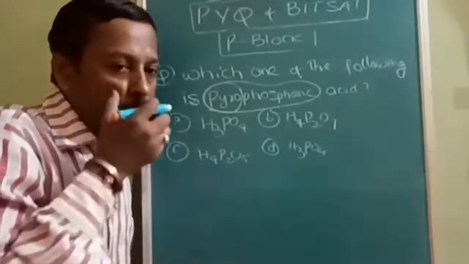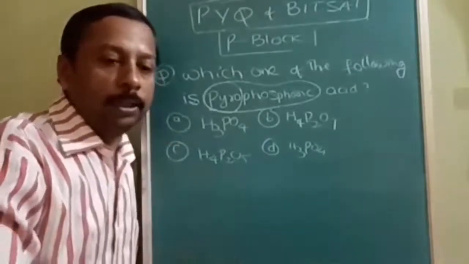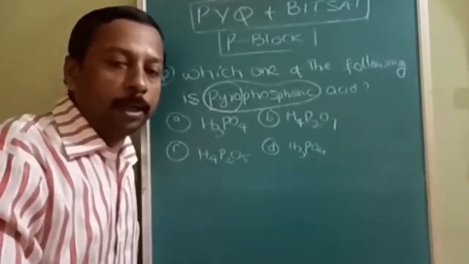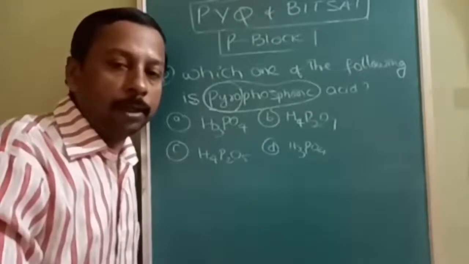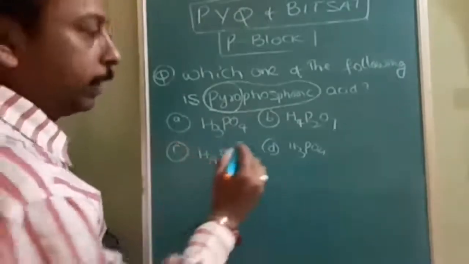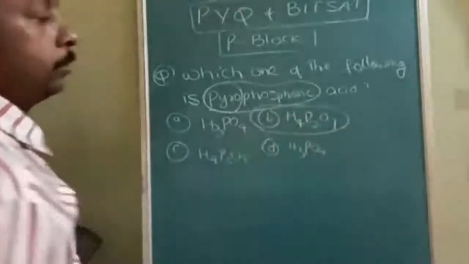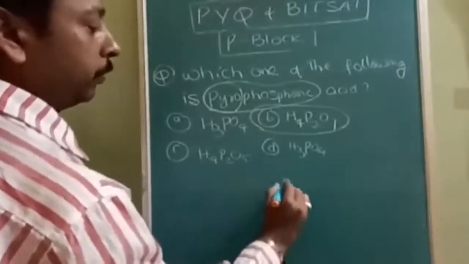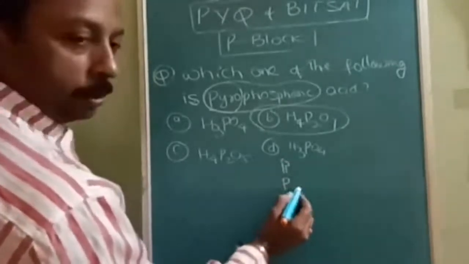Pyro means heating: on heating, it loses a water molecule. Now confirm, the answer is H4P2O7. Simple. What you have to do is remove one water molecule. This is visible.